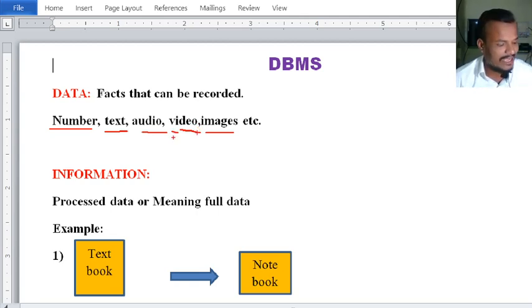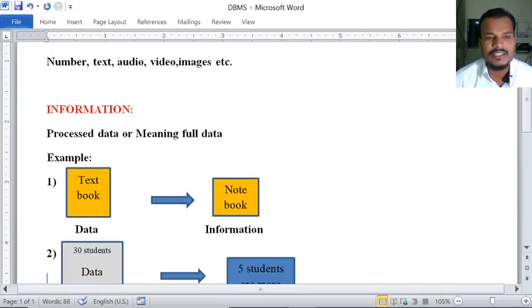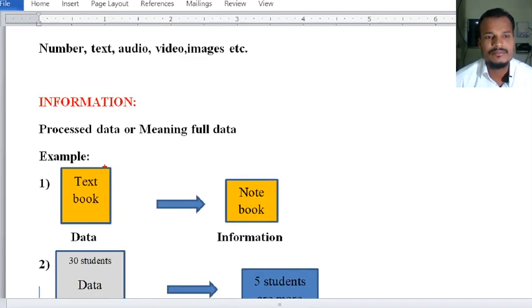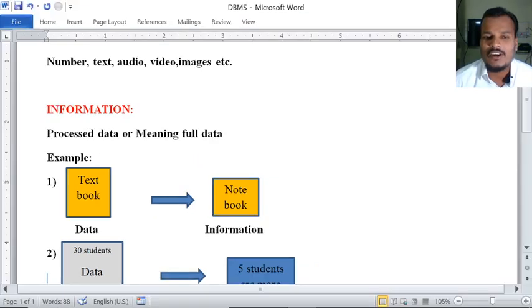Okay, the next term is information. Information is nothing but processed data or meaningful data. To understand these two concepts, what is data and what is information, clearly, I have taken some examples. If we understand those examples, we can get the concept very clearly. Let us see what is data and what is information.